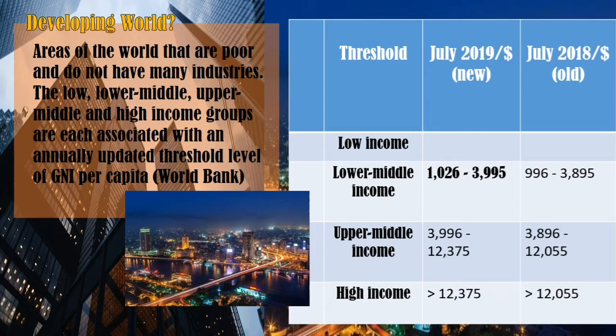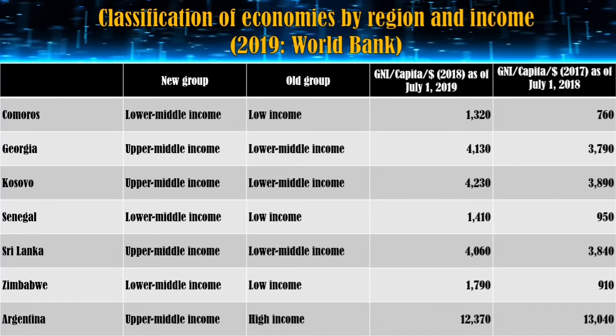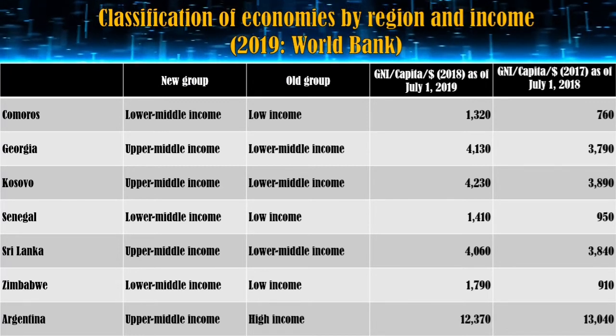And for high income threshold, an increase was also observed from 2018, where there is greater than 12,055 US dollar, to 12,375 US dollar. Now let's look at the classification of economies by region in income as published by the World